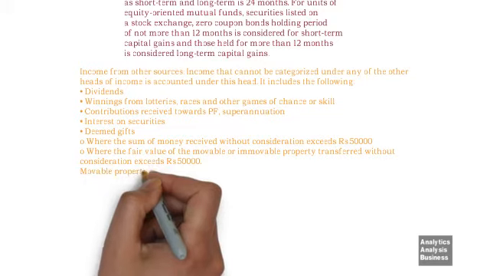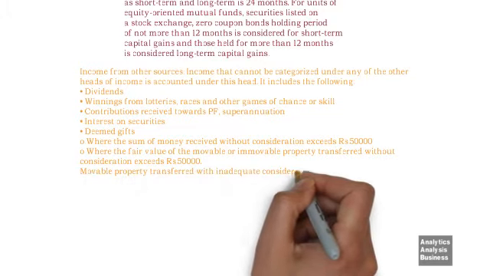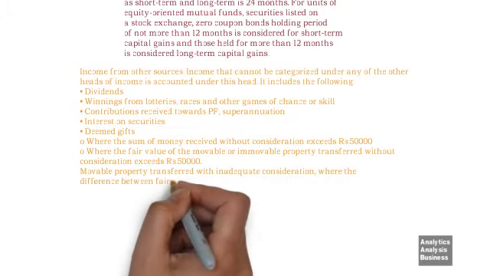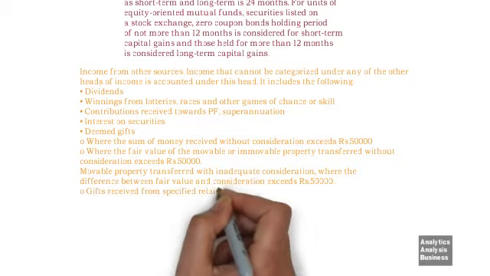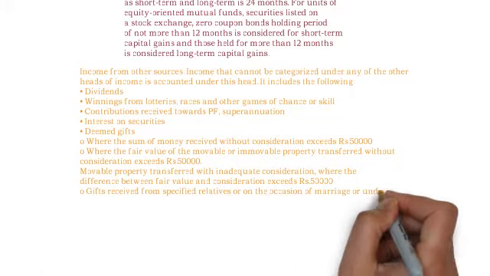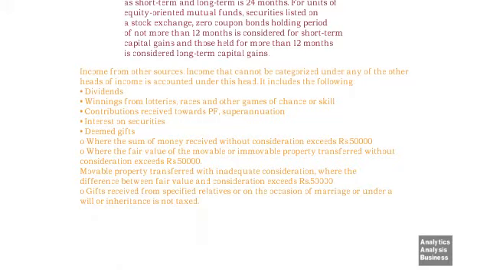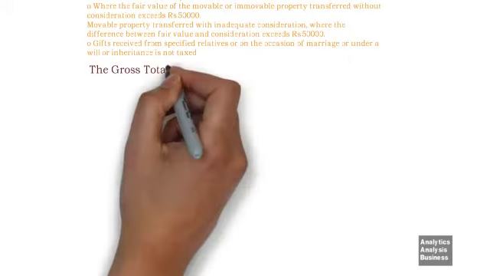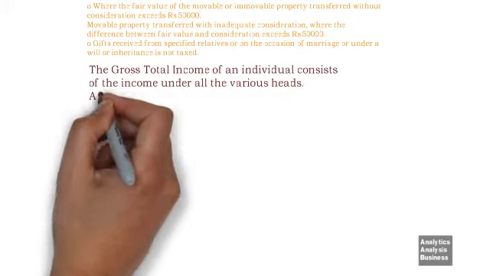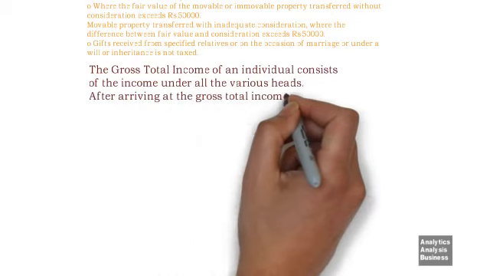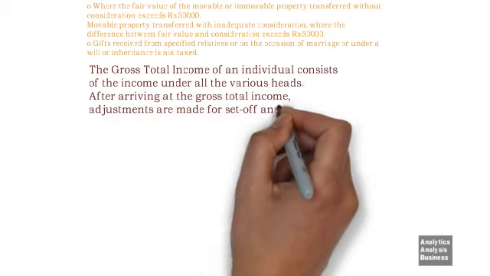Movable property transferred with inadequate consideration, where the difference between fair value and consideration exceeds 50,000 rupees. Gifts received from specified relatives or on the occasion of marriage or under a will or inheritance is not taxed. The gross total income of an individual consists of the income under all the various heads. After arriving at the gross total income, adjustments are made for set-off and carry-forward provisions as applicable.